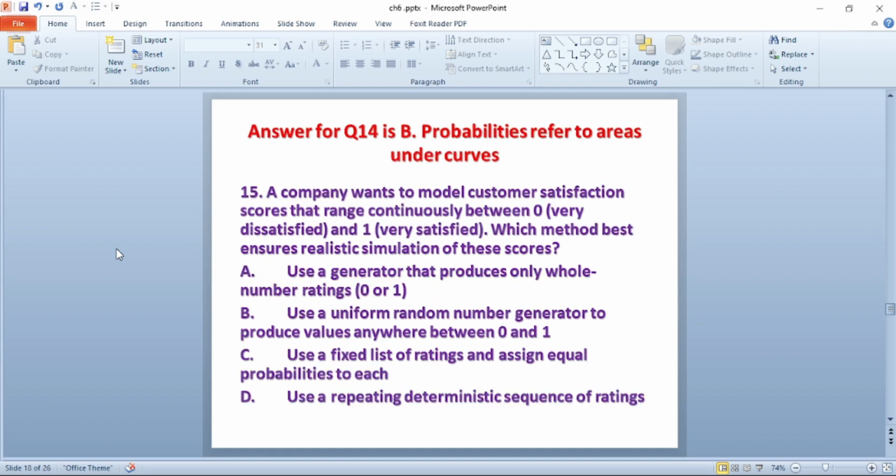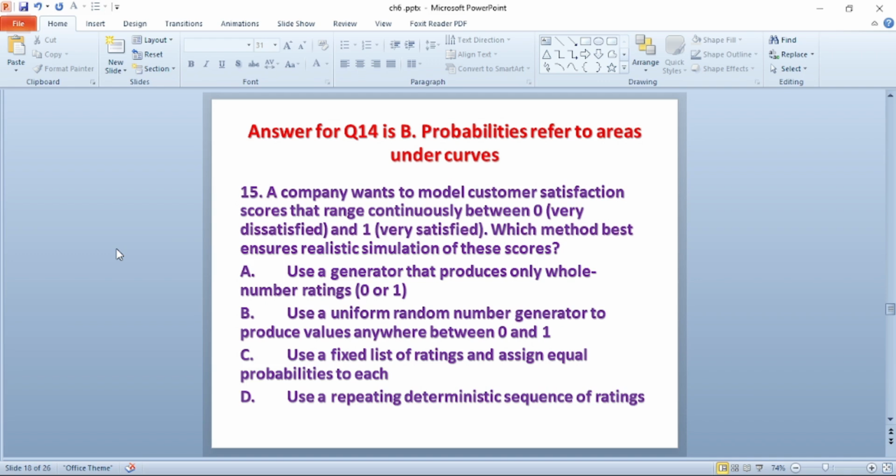Question number 15. A company wanted to model a customer satisfaction score ranging continuously between 0, very dissatisfied, and 1, very satisfied. Which method ensures a realistic simulation of this score? A. Use a generator that produces only whole number ratings 0 or 1.